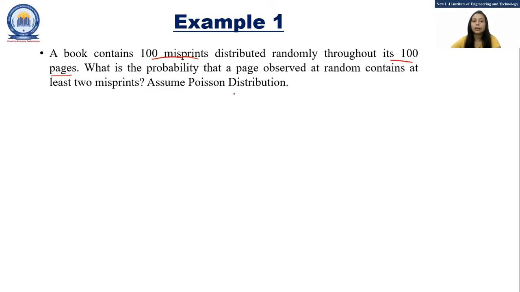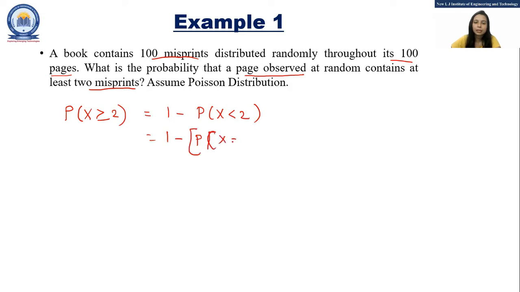Now here we want to find the probability that a page observed at random contains at least 2 misprints. So the number of misprints is denoted by the random variable capital X. We want to find P of x greater than or equal to 2. That is equal to 1 minus P of x less than 2, which is 1 minus P of x equals 0 plus P of x equals 1.